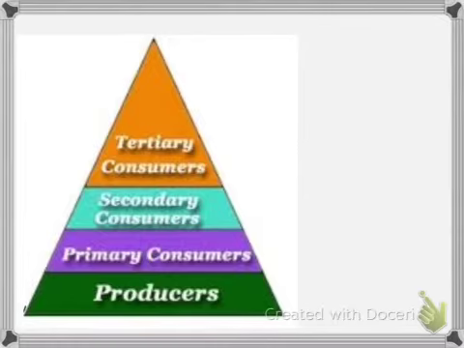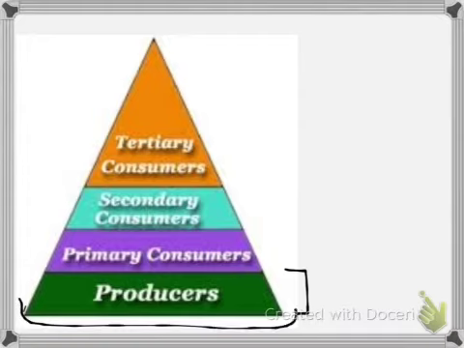Here we have a little pyramid showing you, again, the same thing that was explained on the previous slide, that your producers at the bottom are always going to be the widest in terms of biomass. You will always have more producers than everything else considering they're at the bottom. And every step upwards, you're decreasing in biomass.